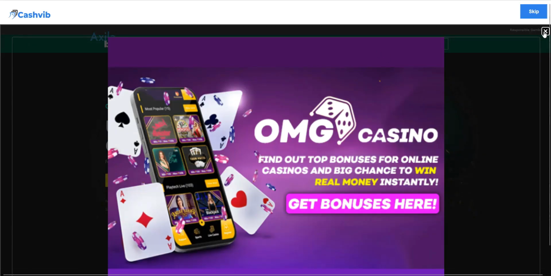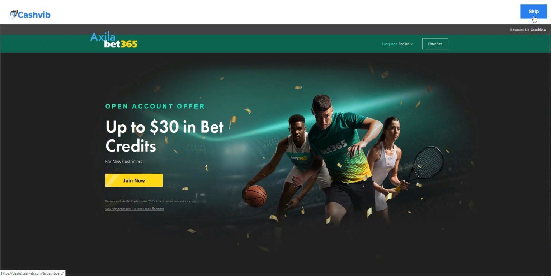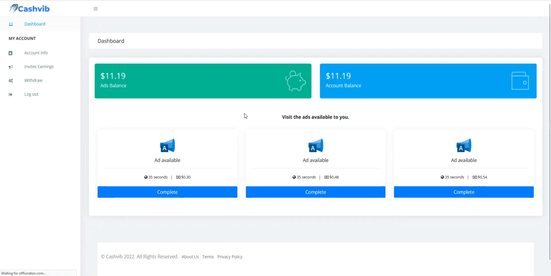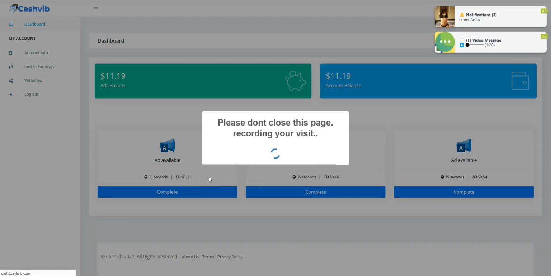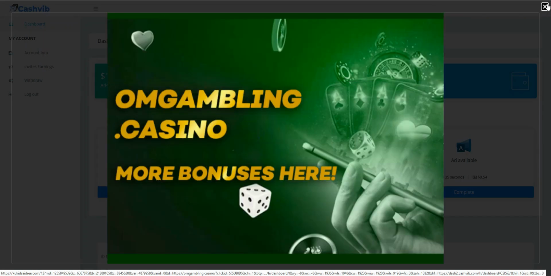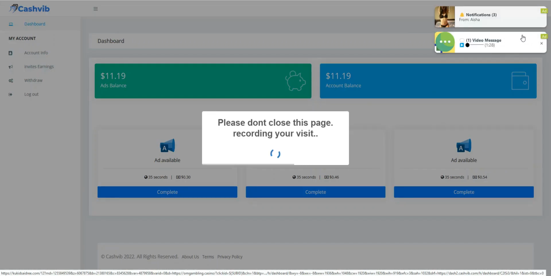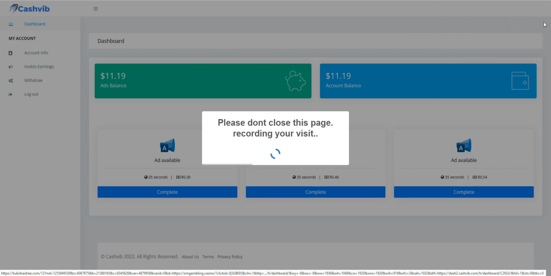So all you need to do is to close this tab and hit on skip over here, and now you can see that my account has been credited with another 67 cents. But all I need to do is to go and watch this ad over here again. So you are just making money by watching ads on this platform, and these ads are from Google themselves. So it's very easy and very legitimate, and anybody at all can do it.